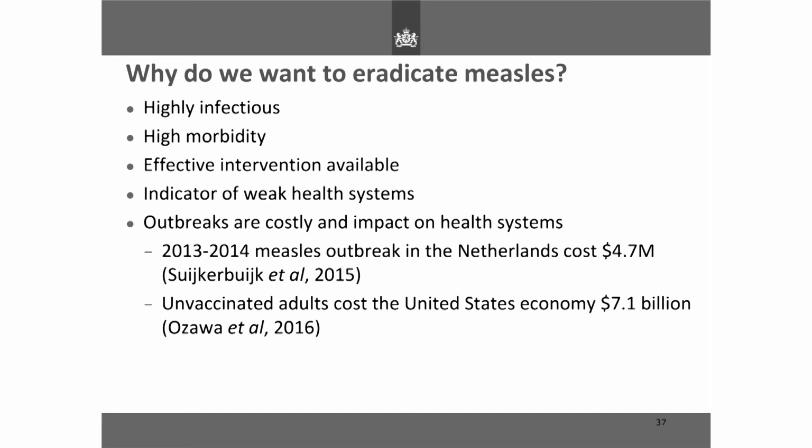Anita Suijkerbuijk looked at the cost of the outbreak in 2013 and 14, and it cost the Dutch $4.7 million. And then in the US, they did a modeling study where they looked at the cost of unvaccinated adults to the US economy, and that came to 7.1 billion. So you can see that vaccinating is cost effective. But again, the attitude towards vaccination is probably going to become more about behavioral studies as time goes on.